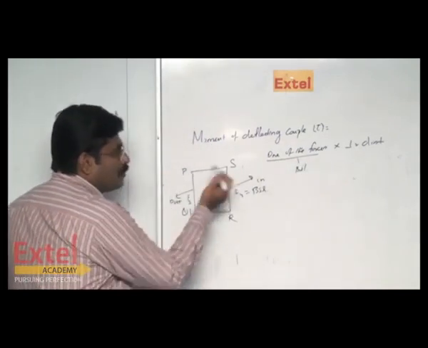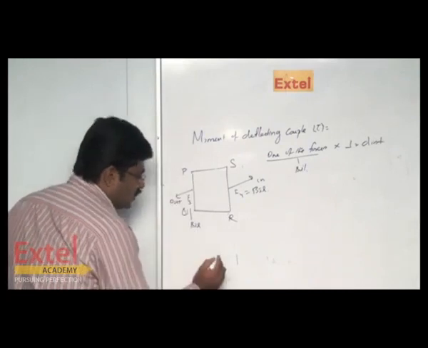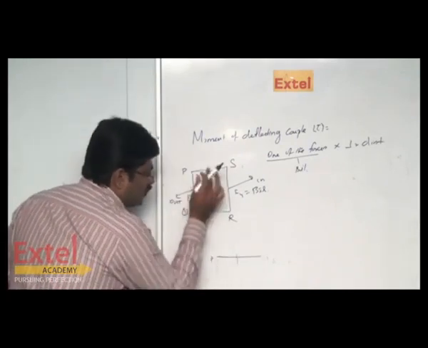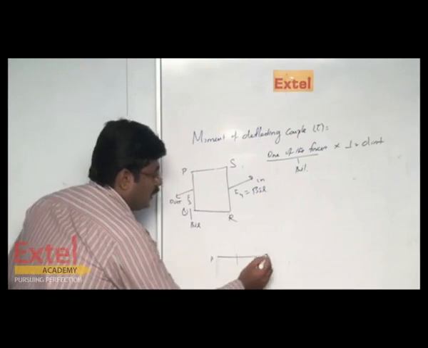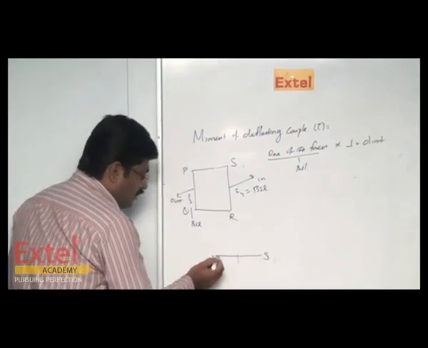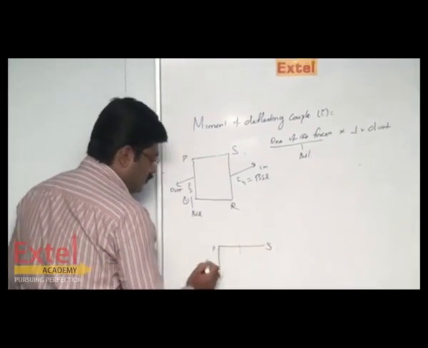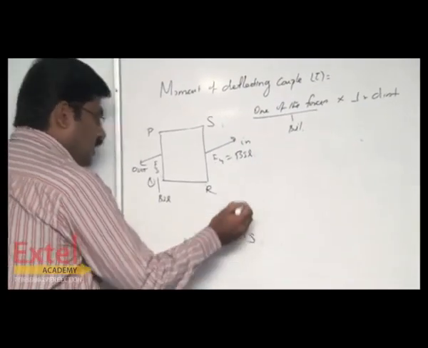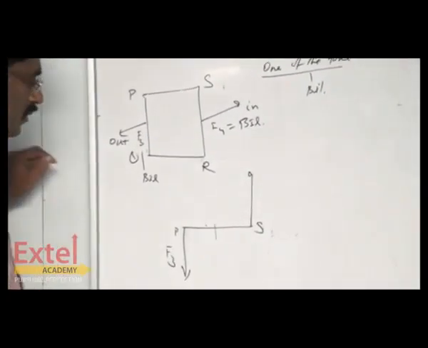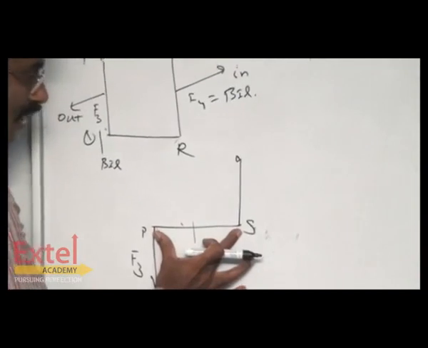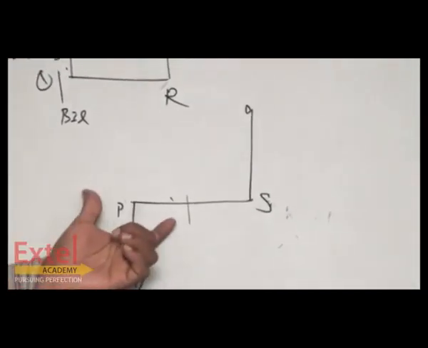But what is the perpendicular distance? See, draw PS, the top side of this rectangular coil, separately. F3 is acting outward and F4 is acting inward, and the breadth of the coil itself acts as the perpendicular distance.